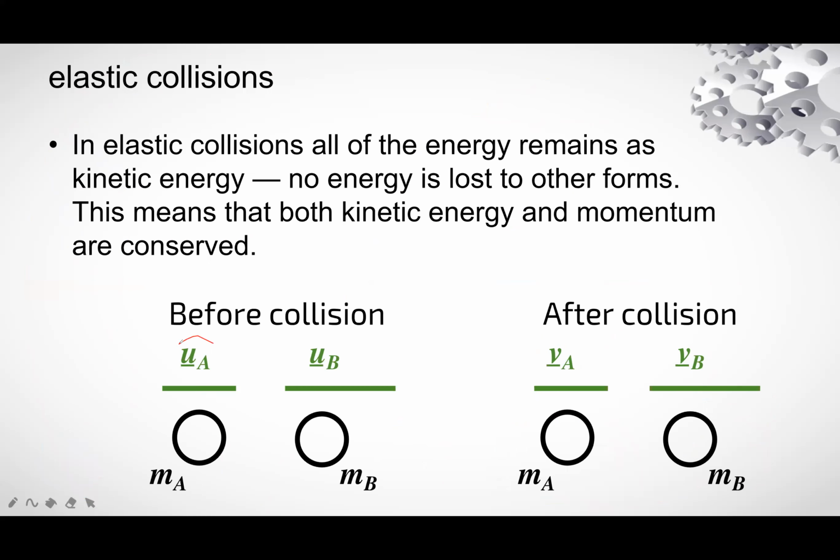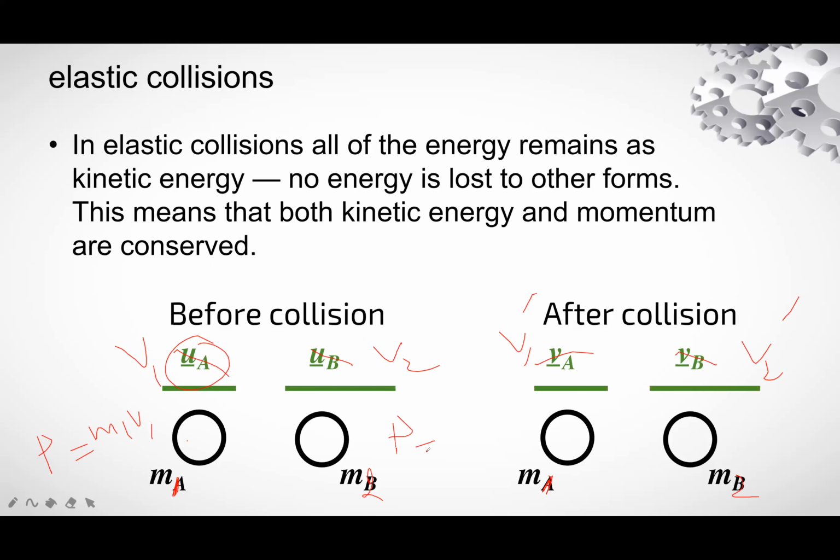We will change the representation of velocity. We will take it as V1, this is V2, this is V1 prime, this is V2 prime. This is mass M1, this is mass M2. Mass remains constant. Momentum of this particle is M1 V1, mass into velocity.